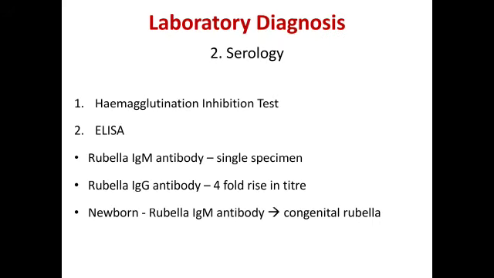Serology includes hemagglutination inhibition test, and rubella IgM and IgG antibody detection is by ELISA. In newborn, rubella IgM antibody detection confirms congenital rubella.